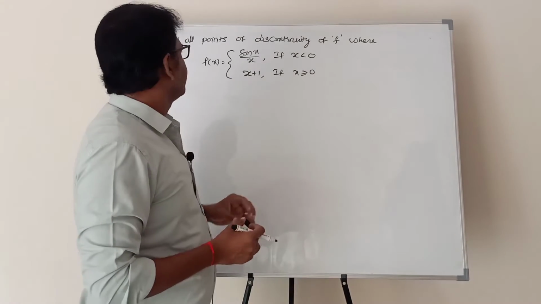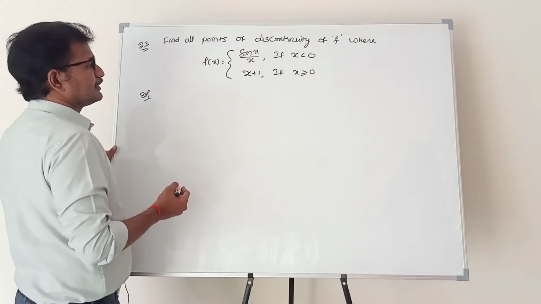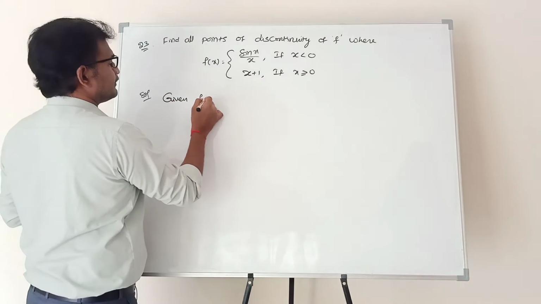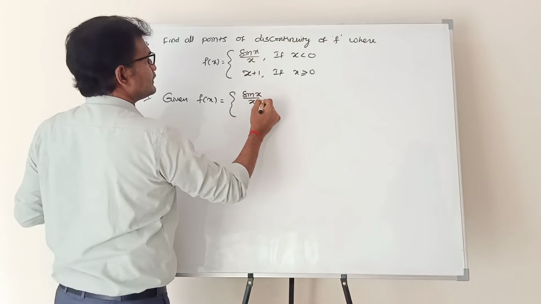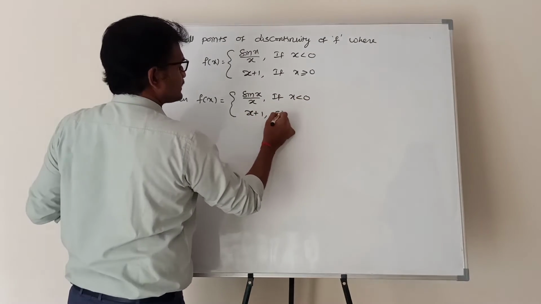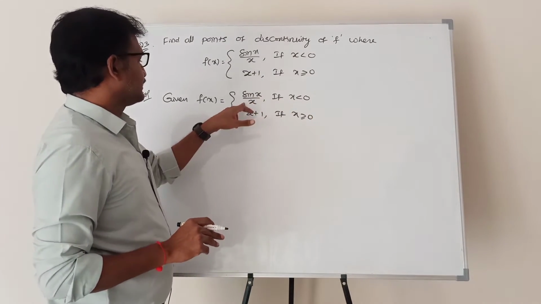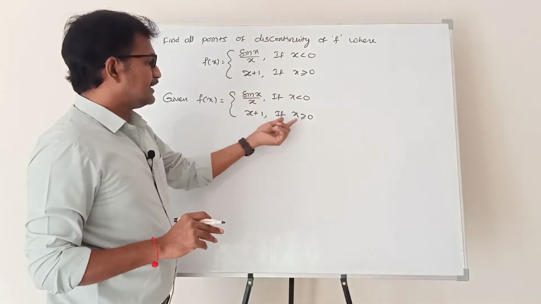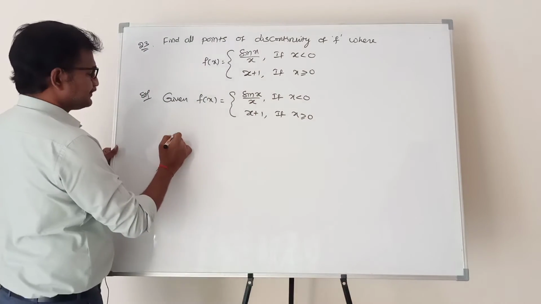Second problem, 23rd. Find all points of discontinuity of f where f of x is equal to sin x by x if x is less than 0, x plus 1 if x is greater than or equal to 0. Here if x is less than 0, it is always sin x by x only. If x is greater than 0, x plus 1 is the same function. After 0, only one function. Before 0, one function. That means you need to check the continuity at x equal to 0.